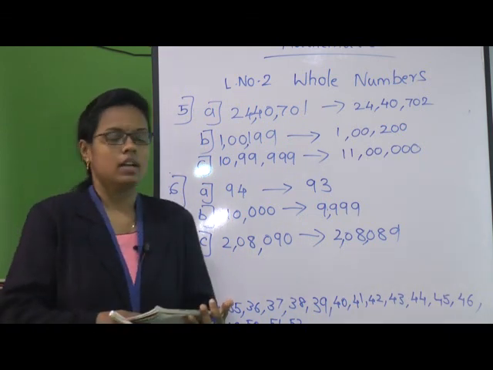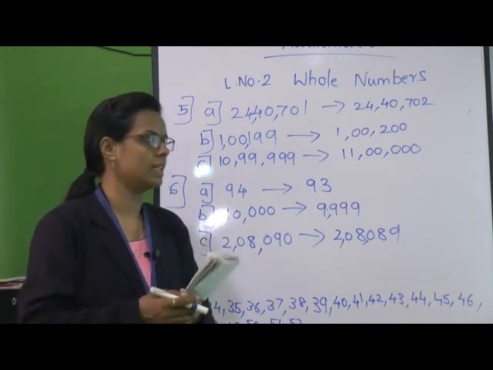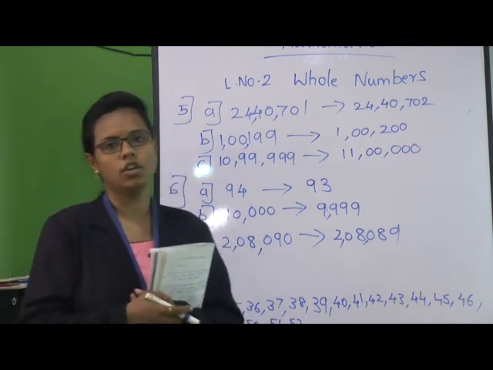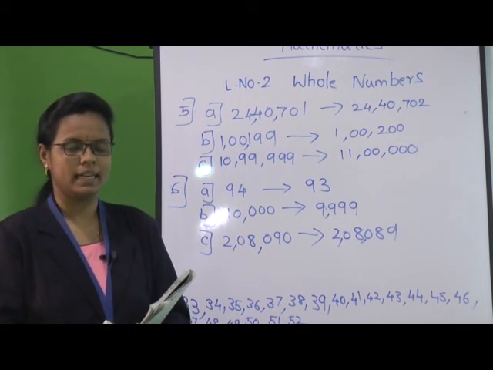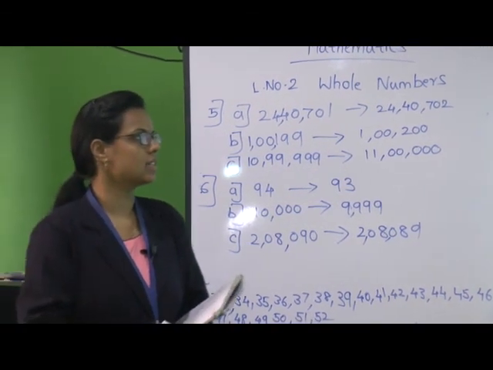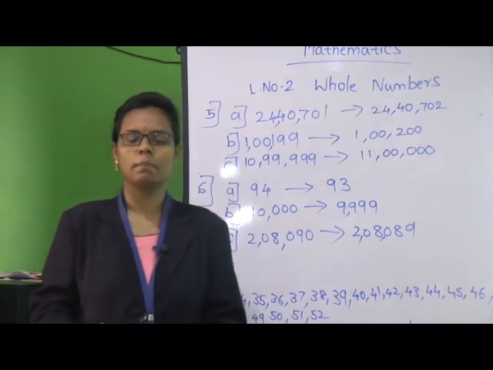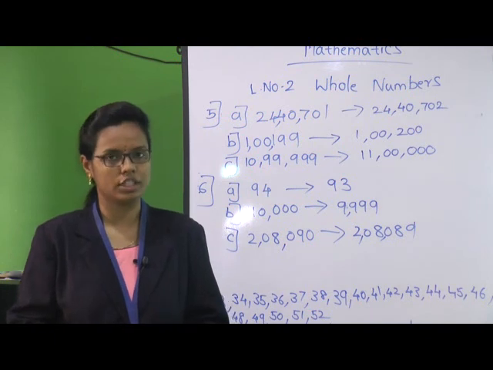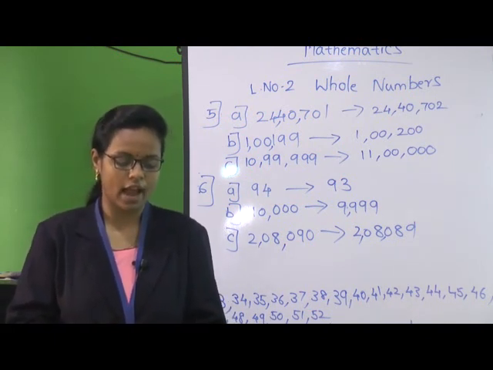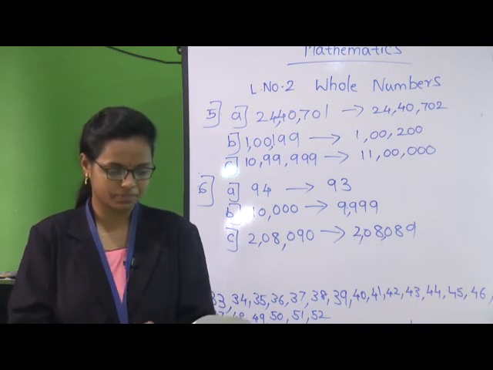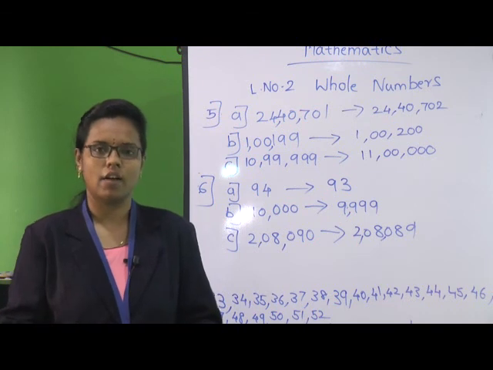Now let us see a few more examples of predecessor and successor which are given in your textbook, that you have to practice at your home and find the predecessor and successor. These are the examples from exercise 2.1. We have completed a few questions from this exercise. Still we have different questions like true or false that we will solve again afterwards.